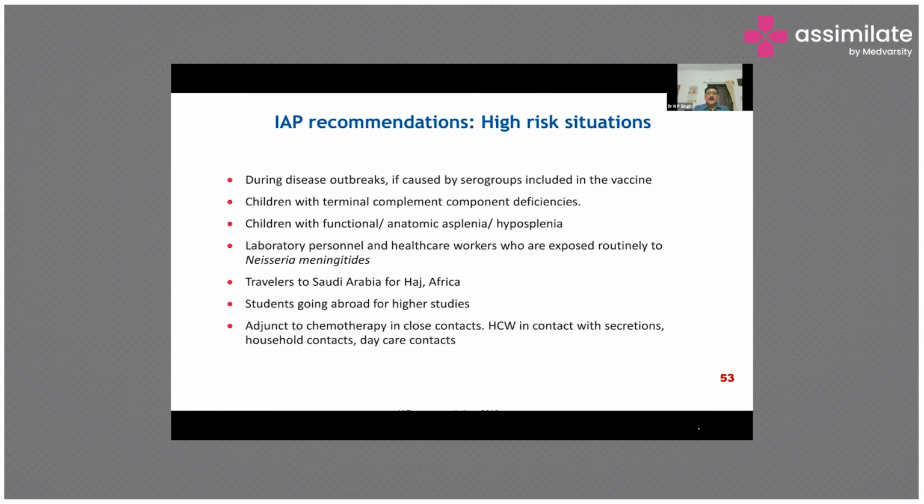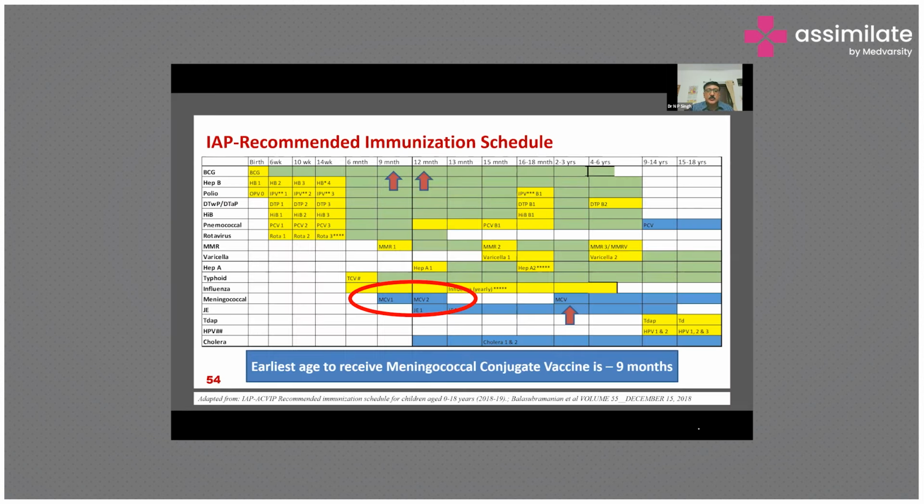So the Indian Academy of Pediatrics still recommends this vaccine only for high risk situations, like I explained in the earlier slides. And in their immunization schedule they have mentioned that they lowered the minimum age to 9 months. Earlier it was 2 years. Now they say that you can use it from 9 months till 23 months. In that case, you have to give 2 doses 3 months apart. And if you are using it at 2 years and above, then you have to give only 1 dose.